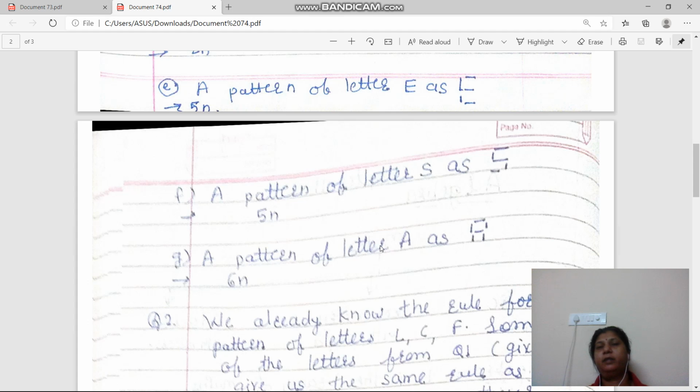Okay, can anyone tell me how many mastics are required for letter P? See 1, 2, 3, 4 and 5, that is 5n. Okay, so for practice you can take any letter, any alphabet, and start counting the mastics and form the patterns. Okay, just for curiosity.